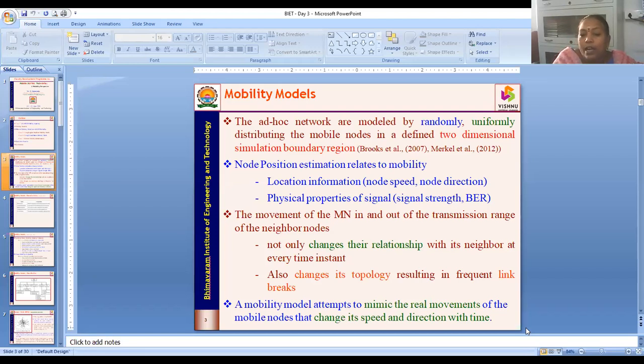So that's what I would like to say. The mobility model attempts to mimic the real movements of a mobile node that changes its speed and direction with time. Whenever your speed and direction change with time, automatically the moving pattern will also change. This is what I wanted to tell about the mobility model. Then next,